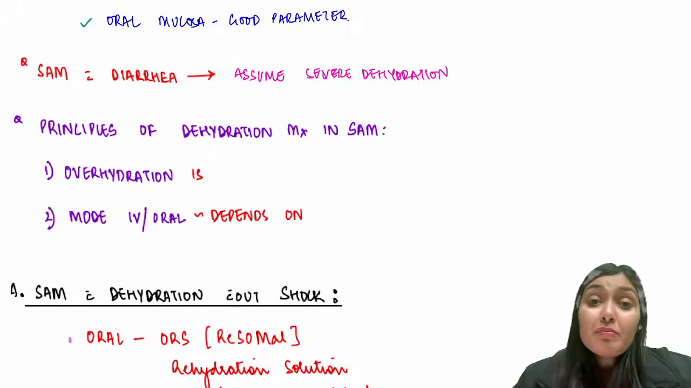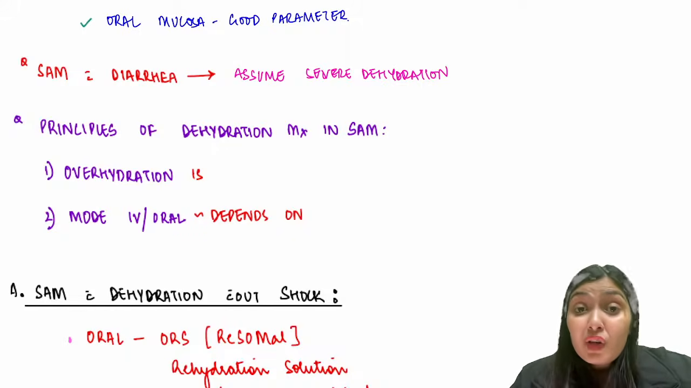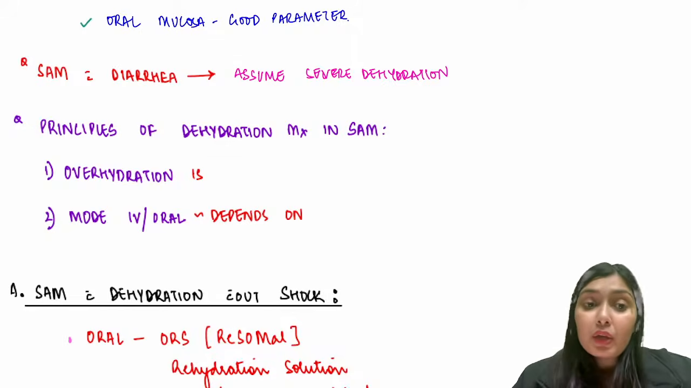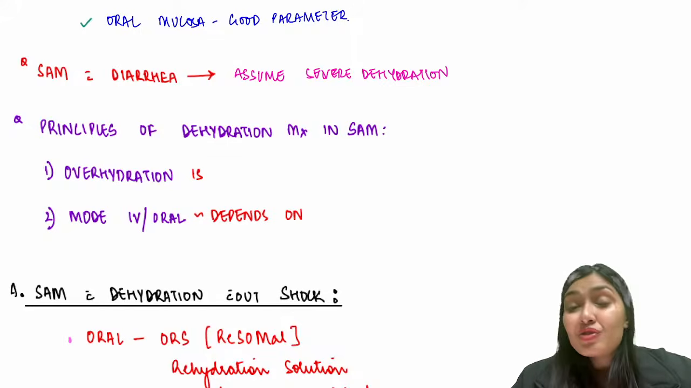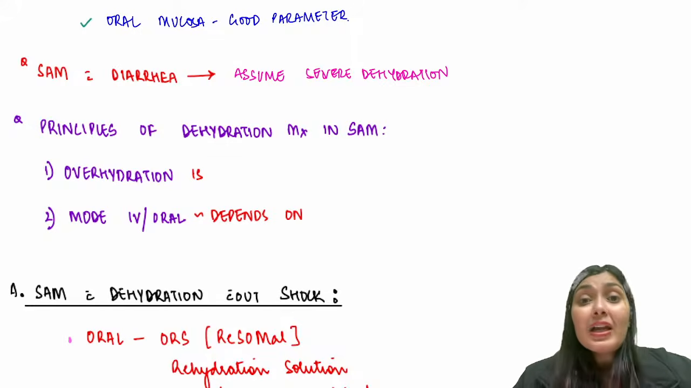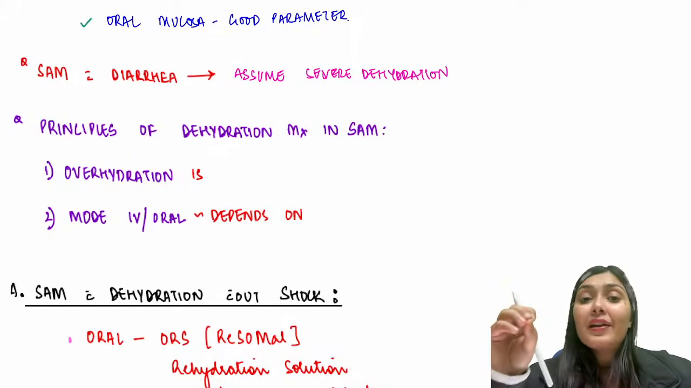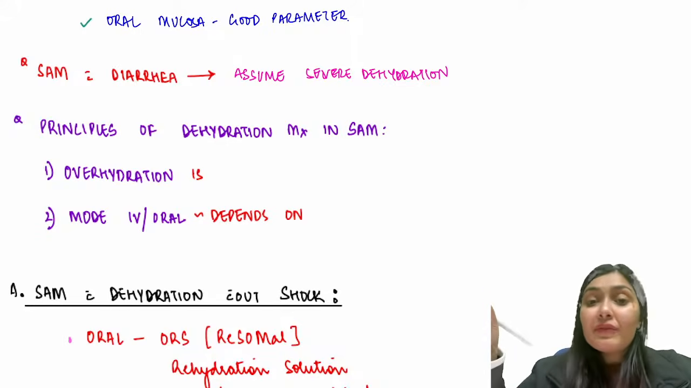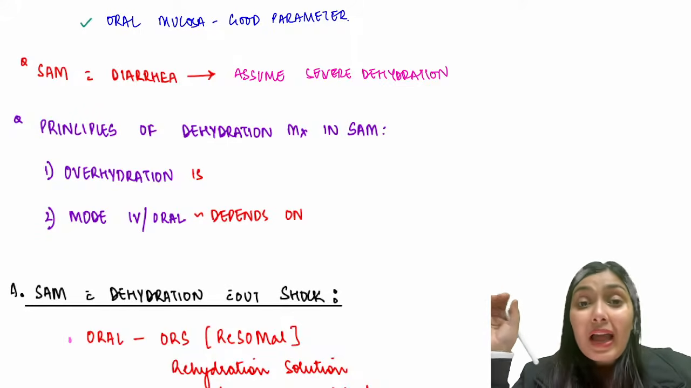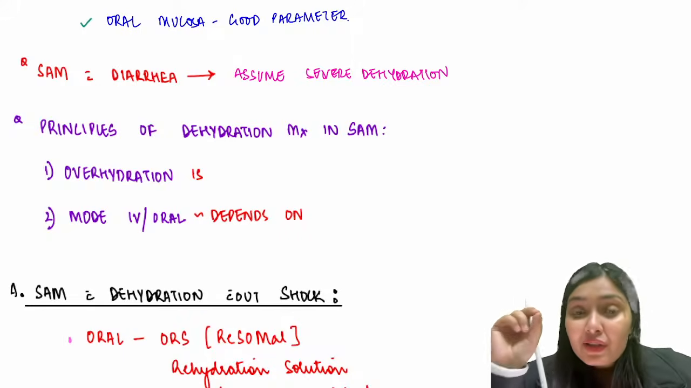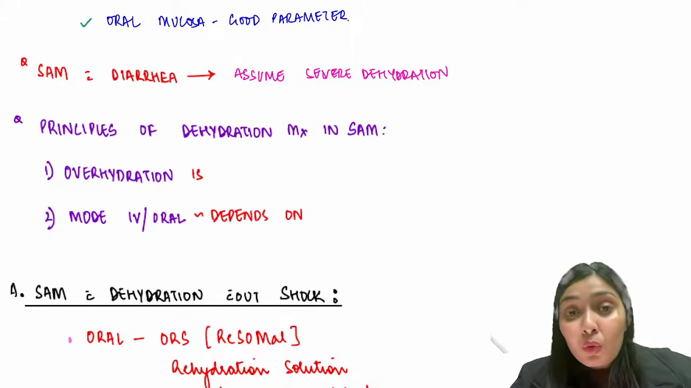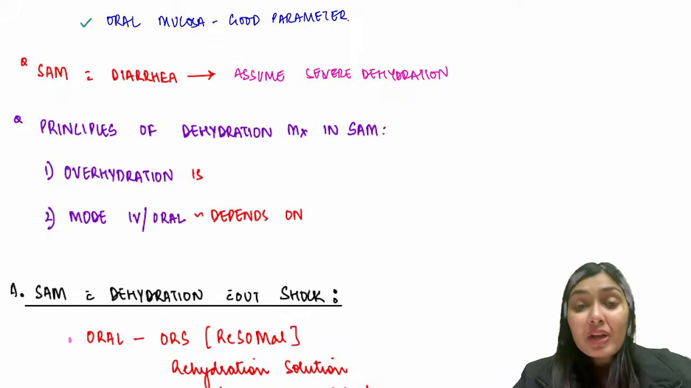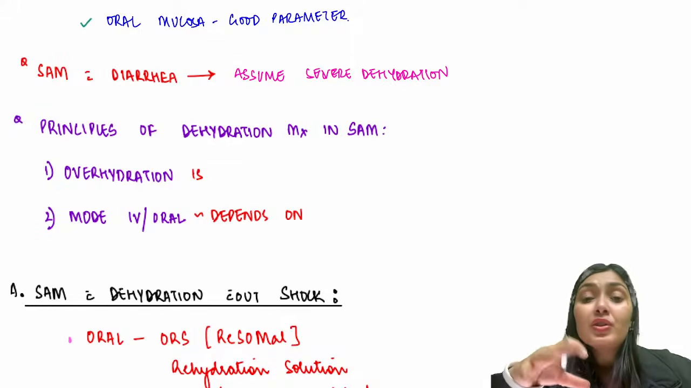Now let's talk about the management of dehydration in SAM. Whenever you're talking about dehydration management in SAM, there are two principles that you need to take care of. First, overhydration is deadly. What do I mean by that? Once I have started hydration therapy, I have to keep a watch on this child. I cannot just attach IV fluid and let go. I have to be very watchful whether this child has overhydration or normal hydration. Why? Because if overhydration happens, what will happen? This child will land up into congestive cardiac failure.